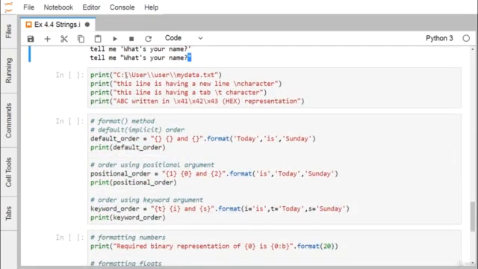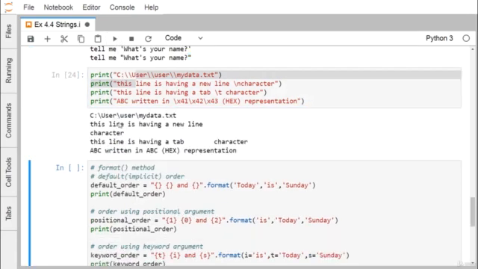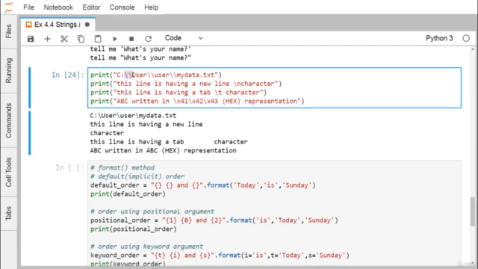Next we are going for this. Here you see there is a print I want to make it printed. Whenever we have a double slash, it will print as a single slash. You can find we are printing this as a single slash, but actually in the string we have the double slash. Print this has a new line, that is slash n, so it will go to the next line.